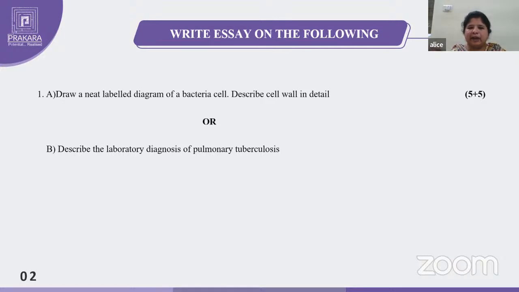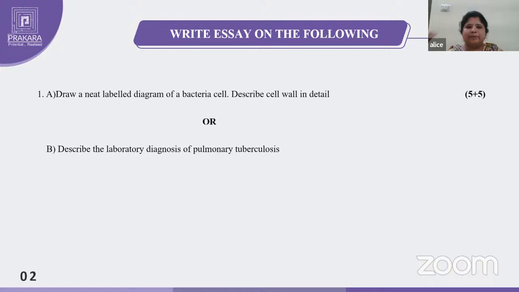Coming to the gram negative cell wall, structurally it is more complex. That means it contains the lipopolysaccharides, periplasmic space, peptidoglycan layers and all. But teichoic acids are absent in the gram negative cell wall. The main important component in the gram negative cell wall is the lipopolysaccharide, which is responsible for the endotoxin activity, that you have to mention. And outer membranes will be present. Outer membrane proteins will be present. So structurally the gram negative cell wall will be complex, but the thickness is greater in the gram positive cell wall.